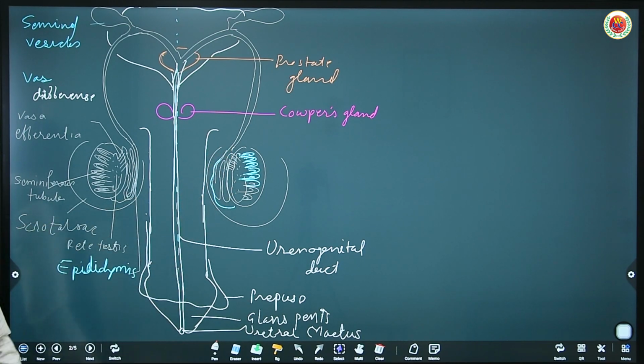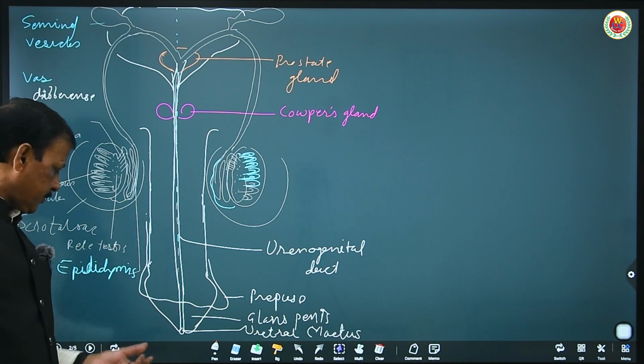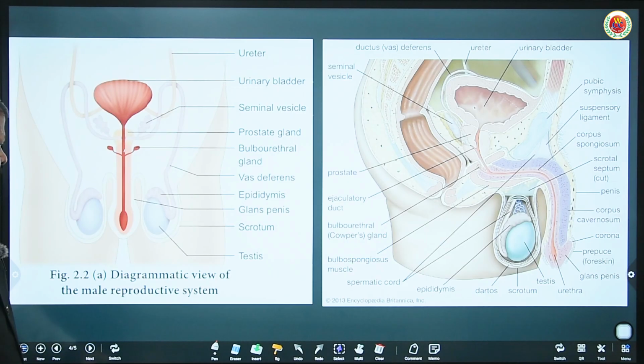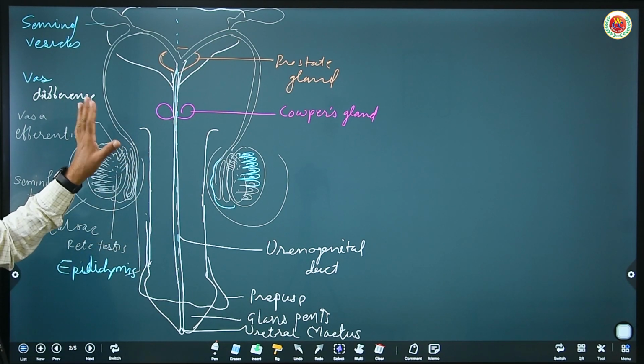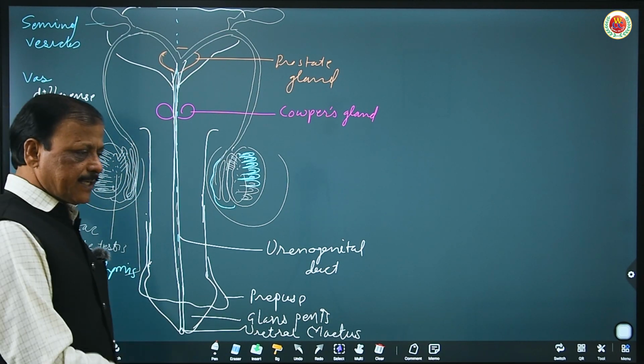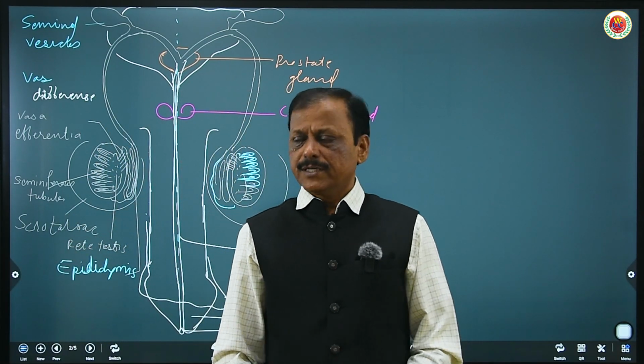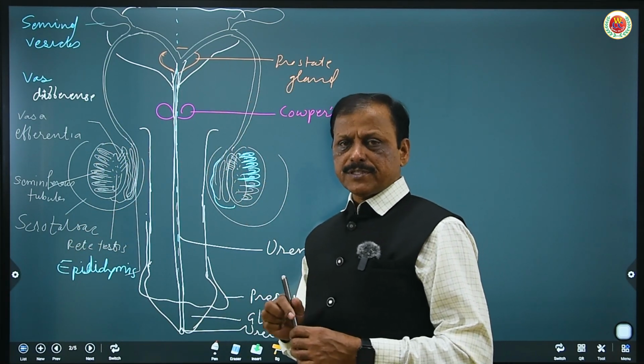In this way you can draw. It's very easy, and I have just drawn it, otherwise a ready-made one was available, but I drew it to make you understand how to draw. It is not tough, and can be drawn in 5 to 6 minutes. Okay, so this is the male reproductive system.